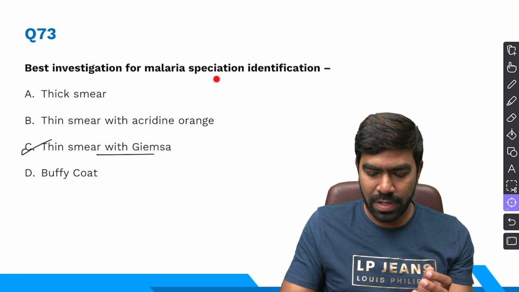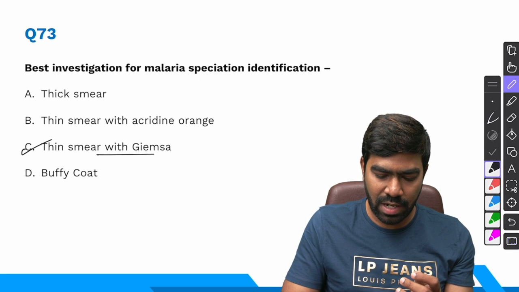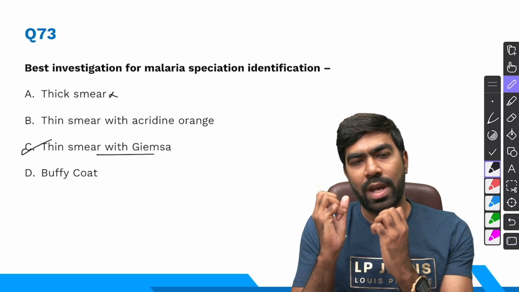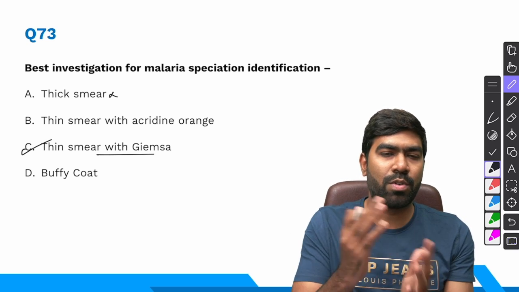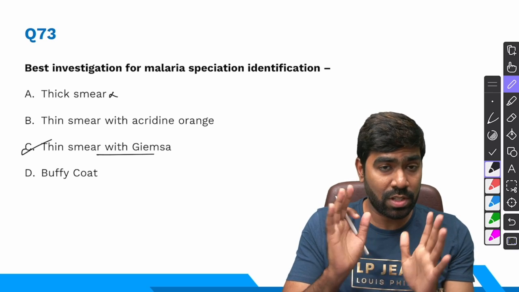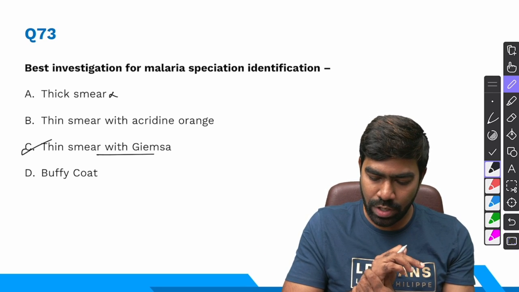So that's the reason it's best for species identification. Thick smear contains multiple layers of RBCs, and the RBCs will be deformed also. So you can identify whether malaria is there or not, whether Plasmodium is there or not, but it's not very good for species identification. That's why that's not the right answer. It's for screening. It's a very good screening test, but it's not going to tell you what species.